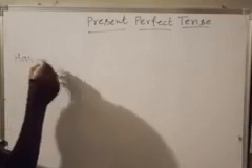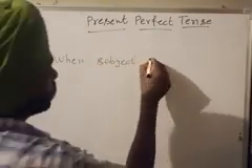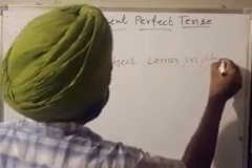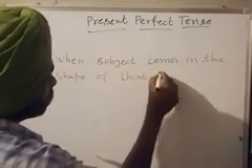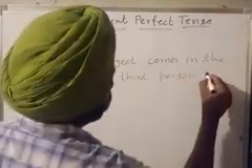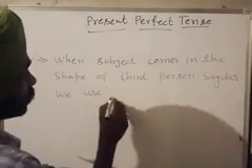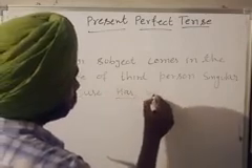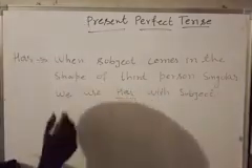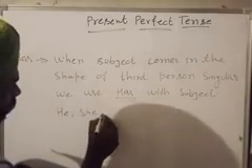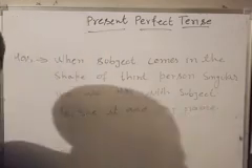So my dear students, when the subject comes in the shape of third person singular, we use has with the subject, and third person singulars are he, she, it, and any name.